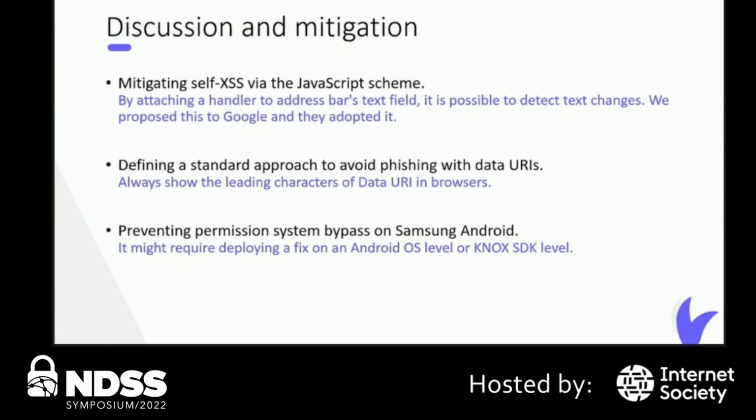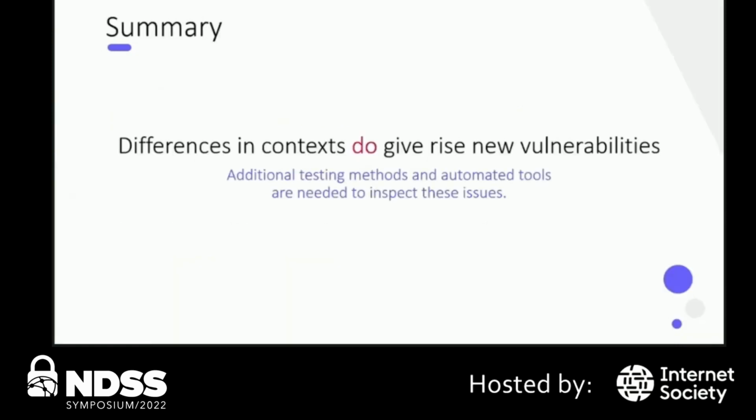For the file issue, we were not involved in Samsung's mitigation plan. However, we estimated that the issue required applying a fix at the Android OS level or Knox SDK level. Overall, based on the discovered issues, we can finally say that differences in context do give rise to new vulnerabilities, as these issues target different and unpredictable input methods, UI, and Android SDK and components. Therefore, additional testing methods and automated testing are needed to inspect these issues in the future.